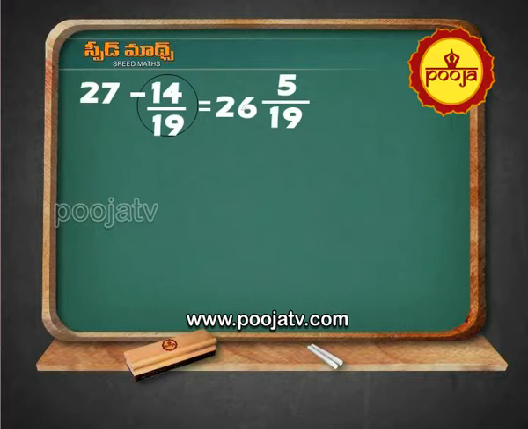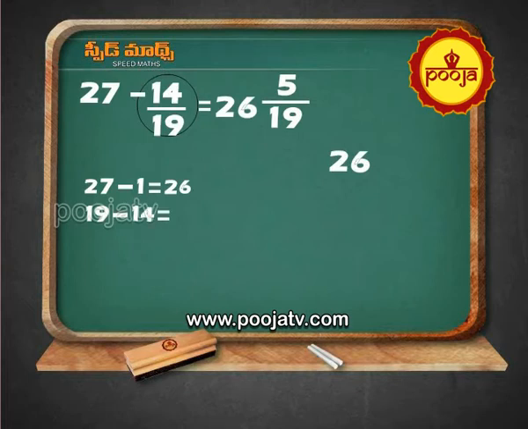27 minus 1. What is 27 minus 1? 27 minus 1 equal to 26. Write it as 26. 19 minus 14 equal to 5.